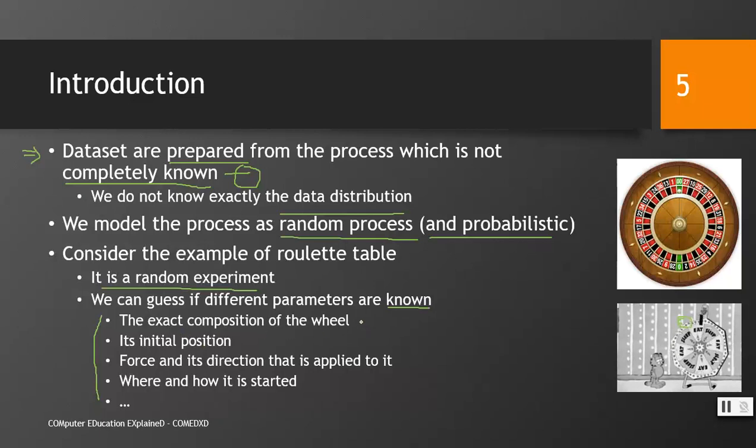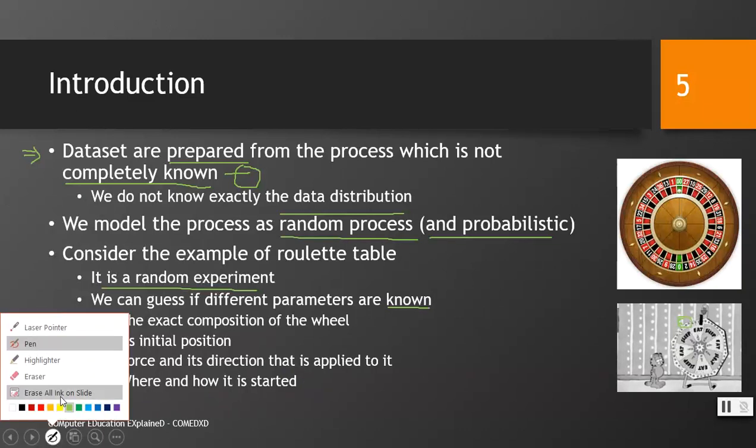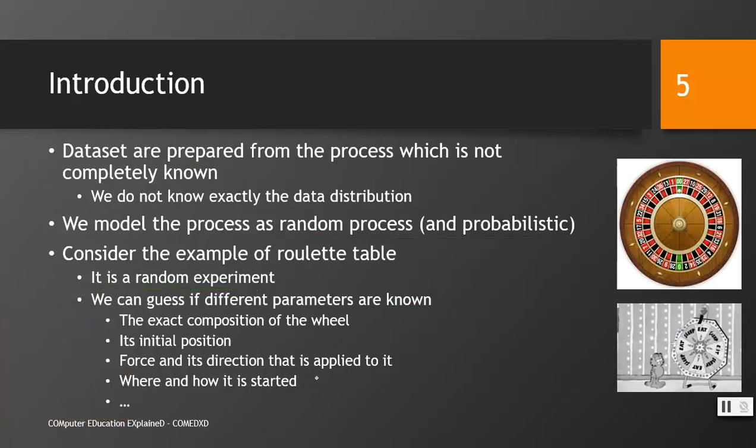The exact composition of the wheel, how it has been constructed, how the weights are divided on the wheel, its initial position, the force which is applied on it, the direction in which it has been moved and with which force, and where and how it is started. So these are a few of the points. If we know about these things, we are better able to estimate and decide about the point where it would stop.